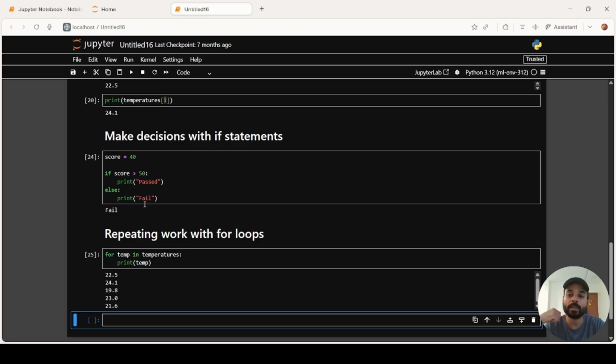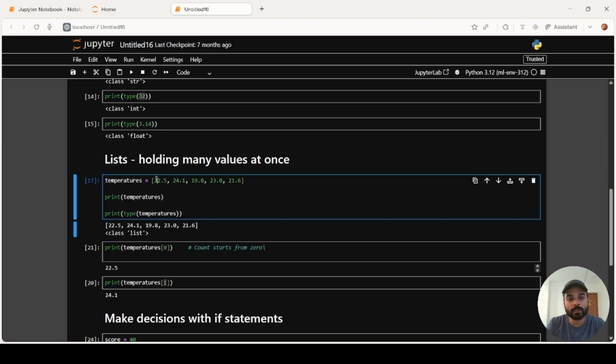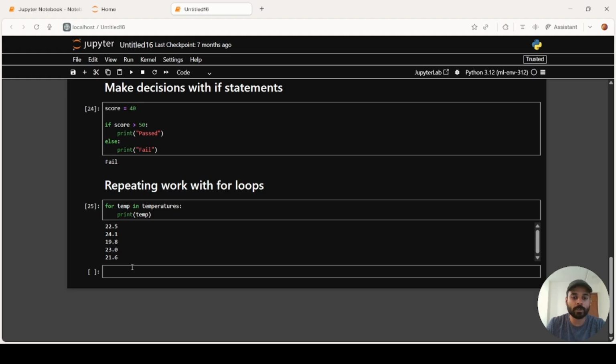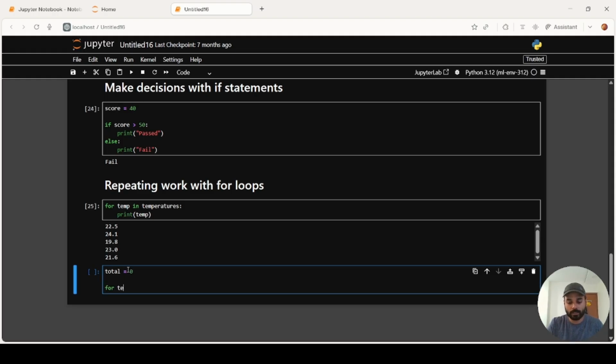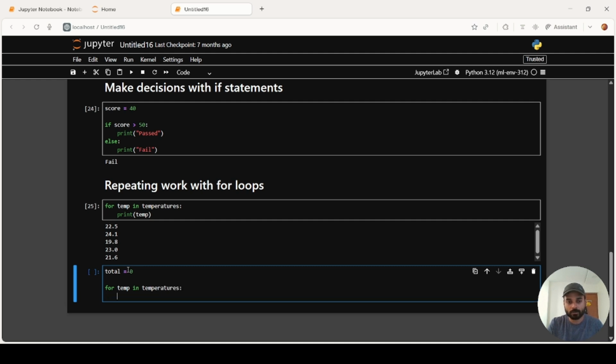We can also build up results as we go. What do I mean by that? Let's say I want the total sum of all the individual temperature values. So let's take another variable, total, and put in the value of 0. Now, for temp in temperatures, total is equal to total plus temp.